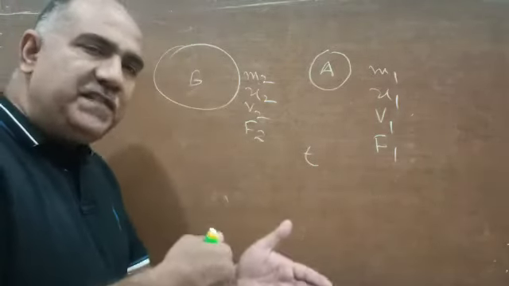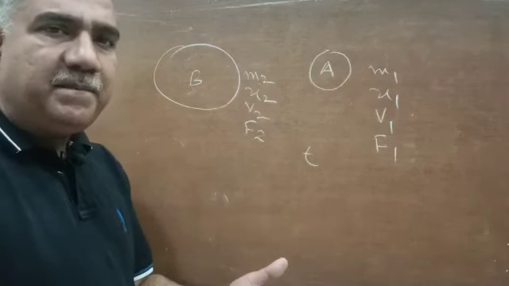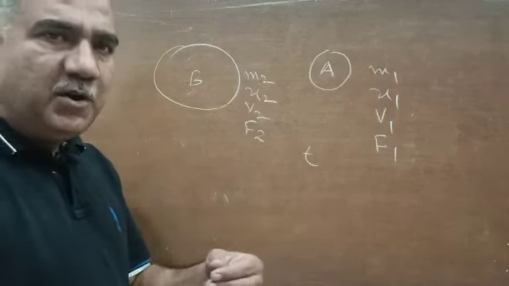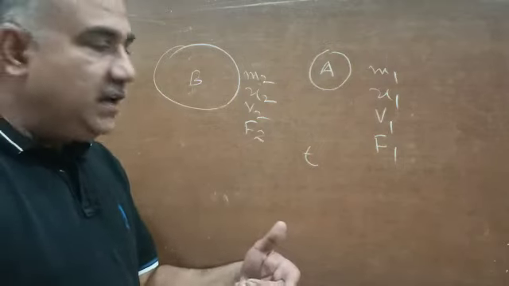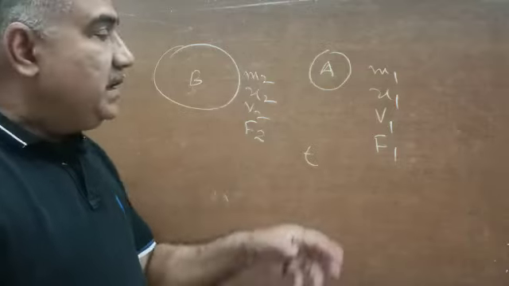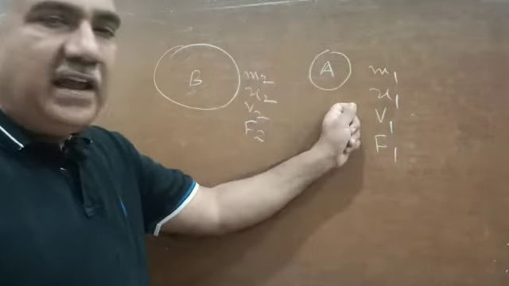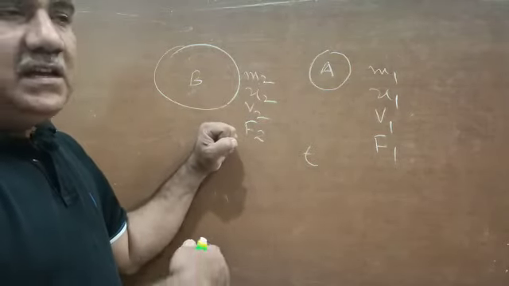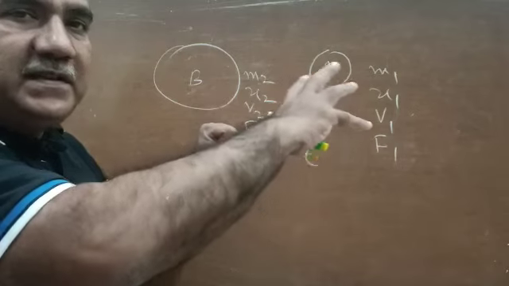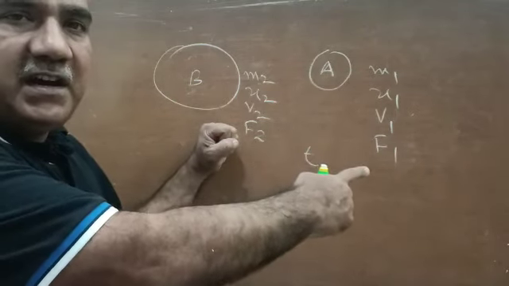Now once the collision is made, there will be a rate of change of momentum. The momentum of both the bodies will change, and if the momentum is changing, definitely we are going to have a rate of change of momentum. For the rate of change of momentum of body A, the F2 force is responsible. Body A was moving with some initial momentum, and that was undoubtedly because of F1.